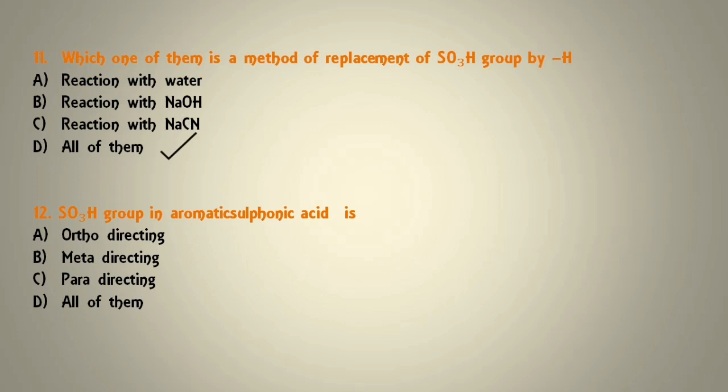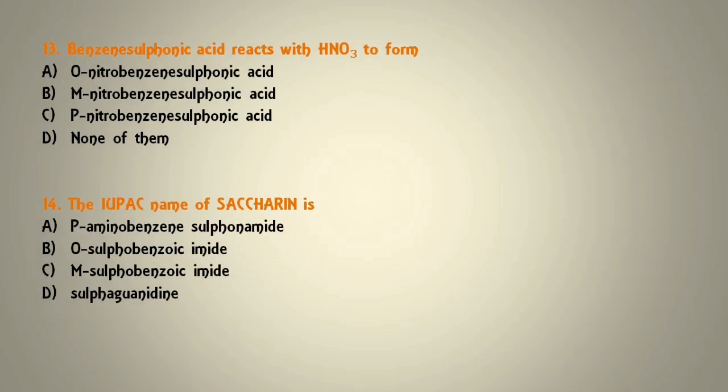Next question. SO3H group in aromatic sulfonic acid is ortho-directing, meta-directing, para-directing, all of them. So the correct answer is option number B, that is meta-directing. Next question. Benzene sulfonic acid reacts with HNO3 to form ortho-nitrobenzene sulfonic acid, meta-nitrobenzene sulfonic acid, para-nitrobenzene sulfonic acid, or none of them.